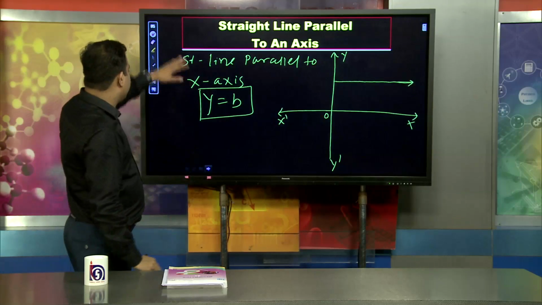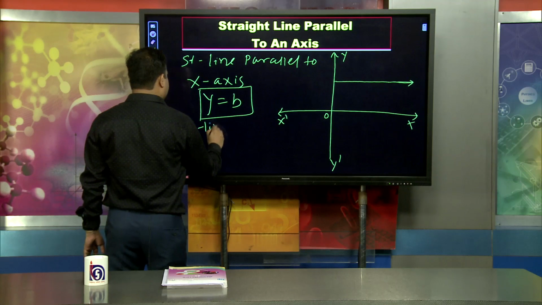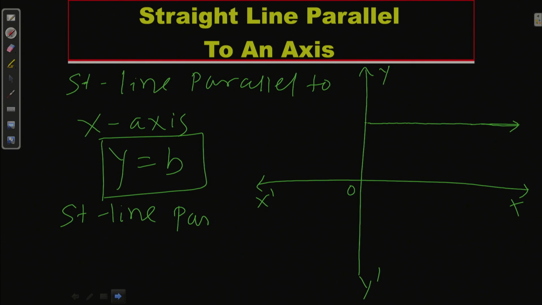When talking about a straight line parallel to the y axis, what will be the value of x?